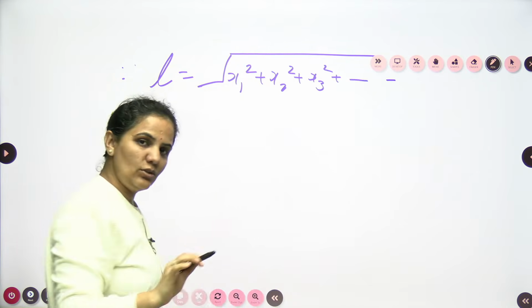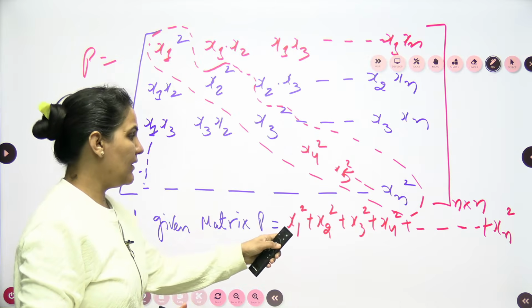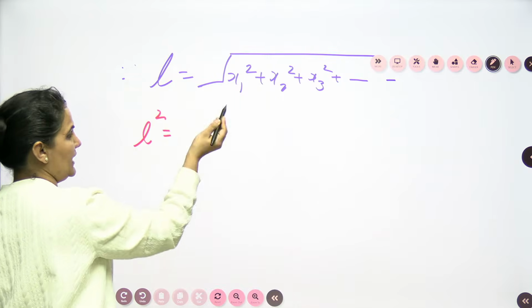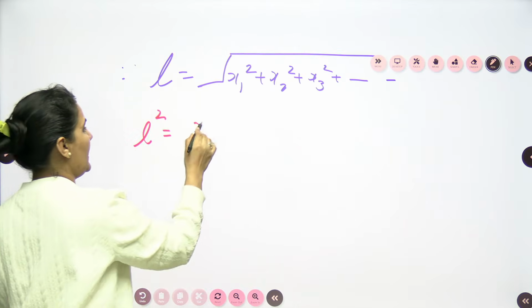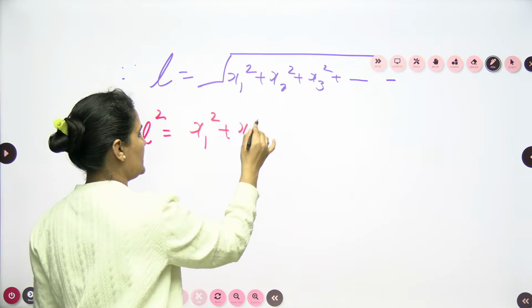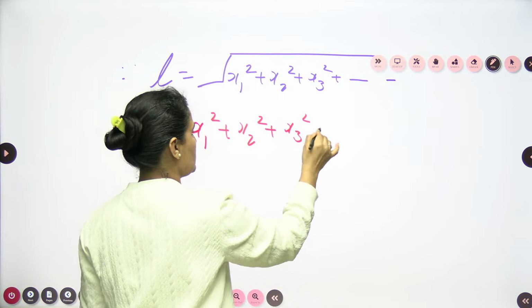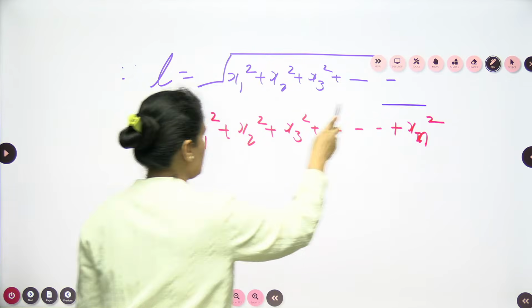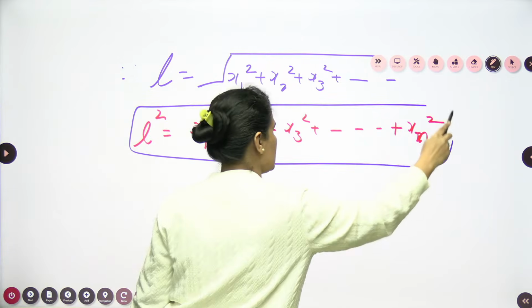Here we have a square root, so I can just square it and remove the square root. So L square is x1 square plus x2 square plus x3 square and so on plus xn square. So this is nothing but L square, right?